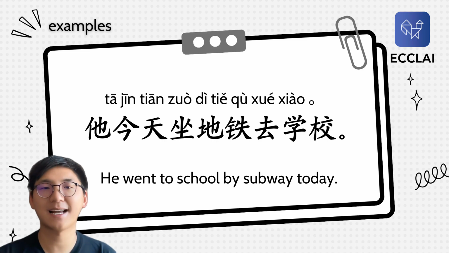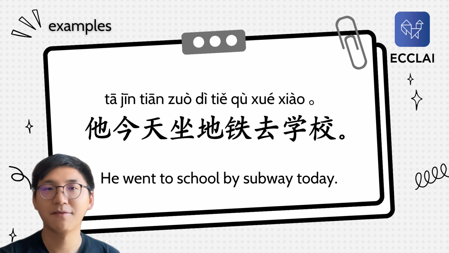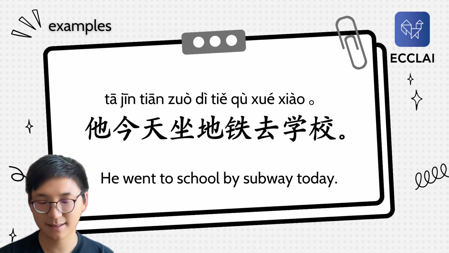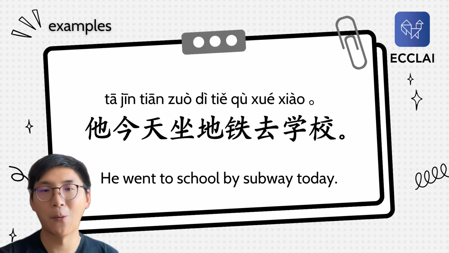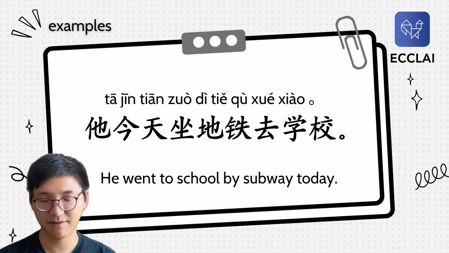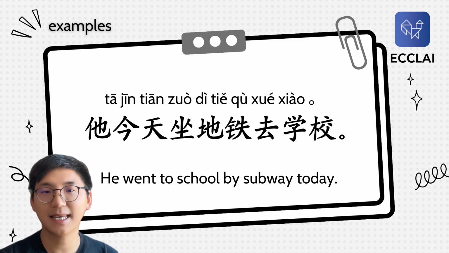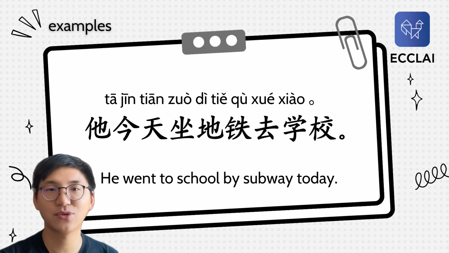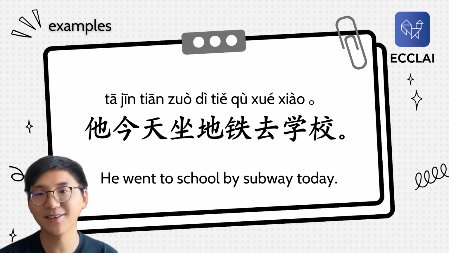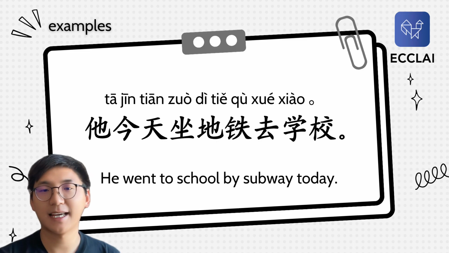Alright, we're gonna see some examples, okay? It's actually a very nice exercise, I think. And you will just learn a lot after this exercise, I can tell you. So, first of all, we're gonna see the affirmative sentence, okay? And then we're gonna make questions around this sentence, alright? So, the affirmative sentence we have is 他今天坐地铁去学校. It's a little bit long, okay? But we're gonna check it word by word.